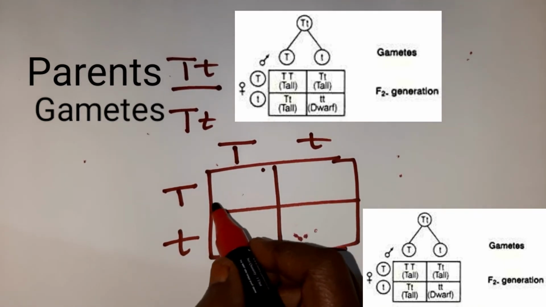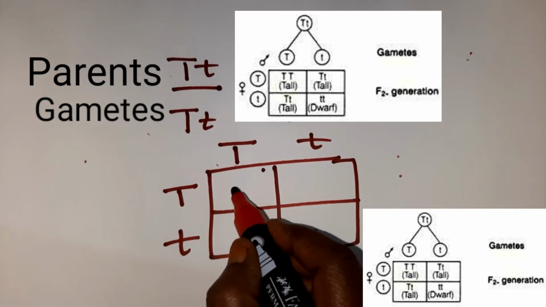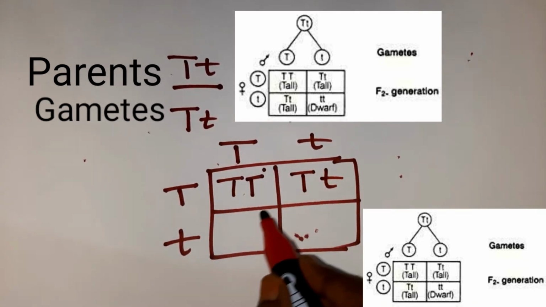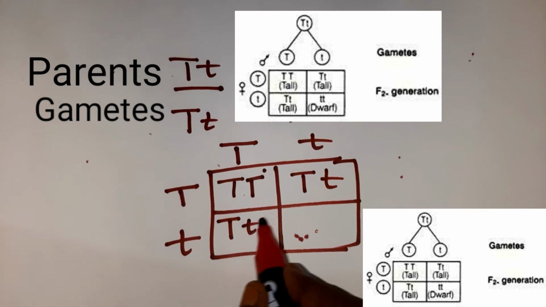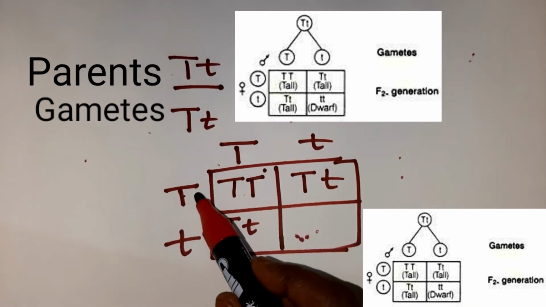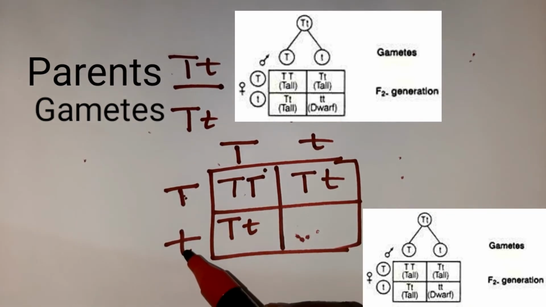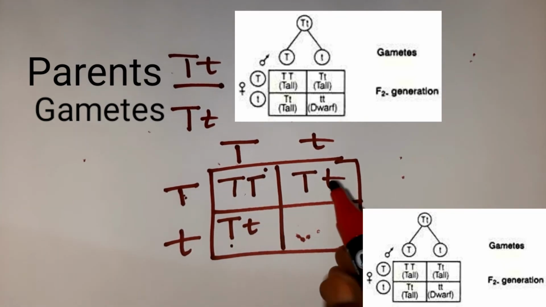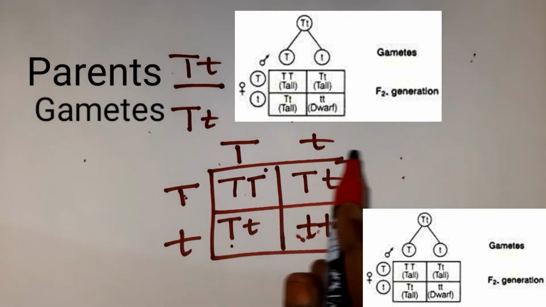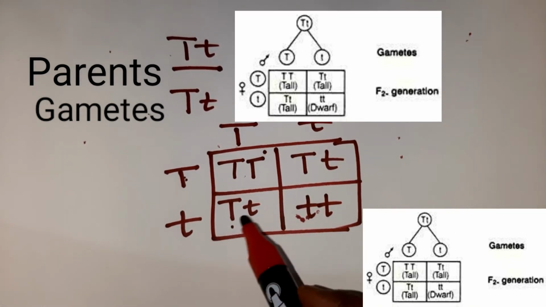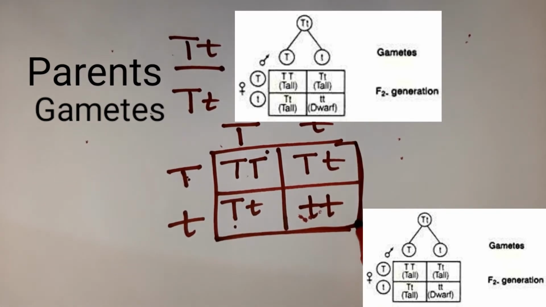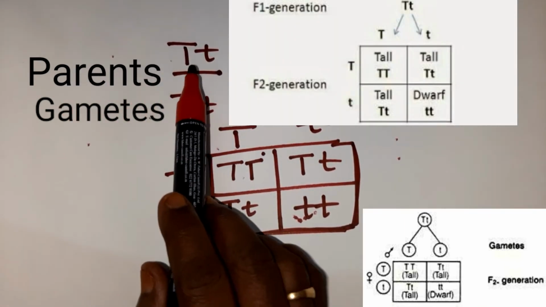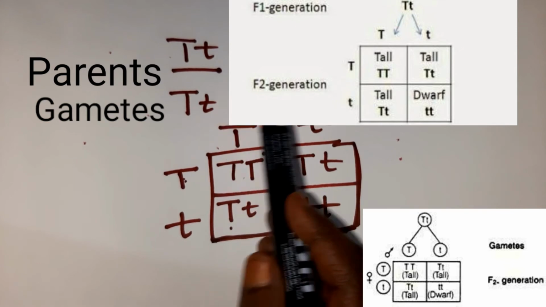When self-pollination is done, capital T capital T, capital T small t, small t capital T, and small t small t. You all understood, children? This is how the garden will be. So once the F1 generation seeds are collected and sown, they raise the F2 generation.